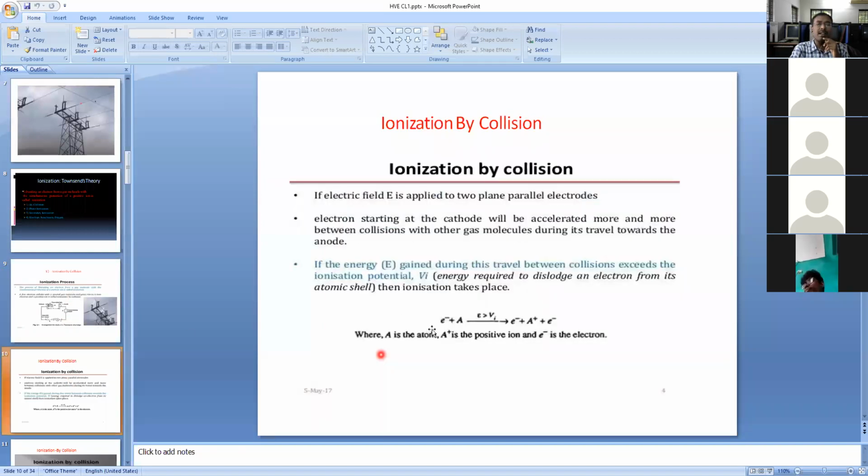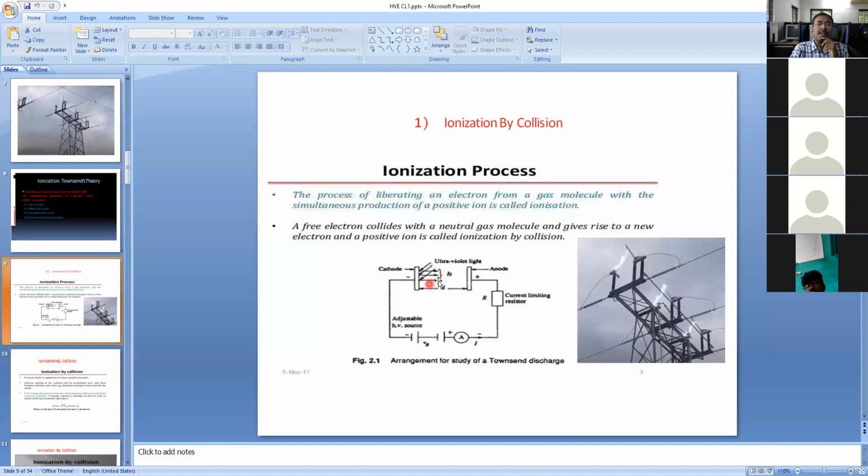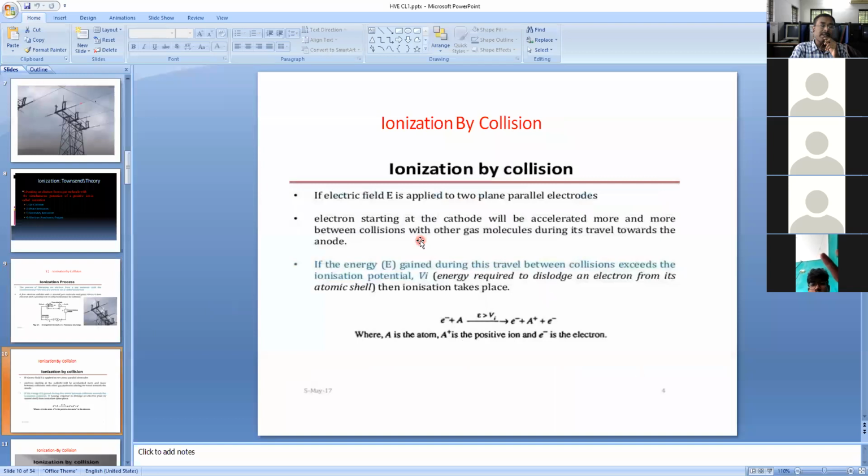Ionization by collision: an electron collides with an atom, then it becomes a positive ion and releases two electrons. In between these two plates, the positive ions are also increasing, and electrons are also increasing. The increase in positive ions is what is called secondary ionization. It's clear. If the electrons are more, it means the current is high. Because of that, the air will be ionizing and acting as a conductor. That is the probability of gases.